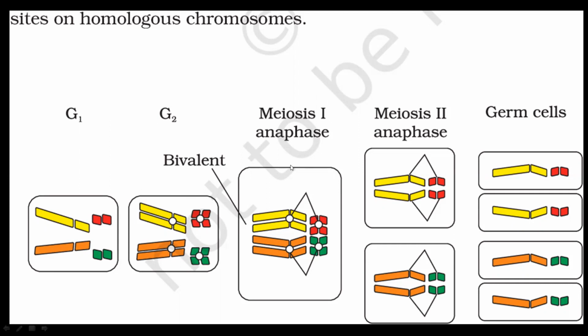Now during anaphase of meiosis 1, this will break and you will get it like this. And during anaphase of meiosis 2, you will get them separate. So in short, the chromosomes separate, and the genes separate during gamete formation. This is taken from NCERT.